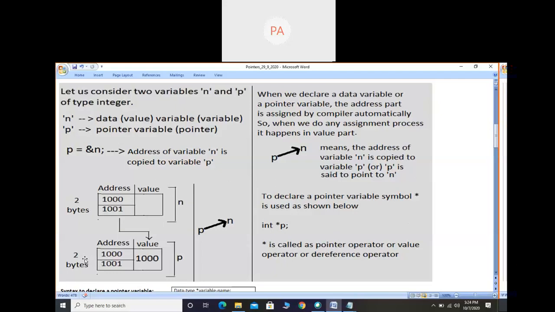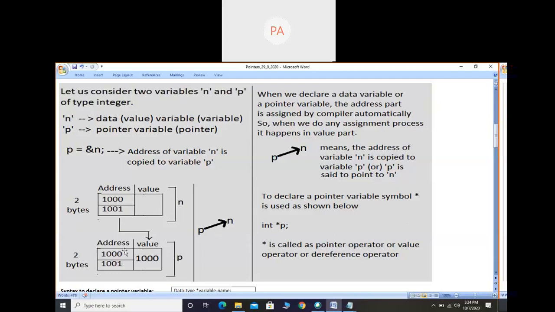In pointers, this rule you have to follow. You take the combination of two variables, one data variable and another a pointer variable, and both should be of the same type. If you are considering n as floating point type, consider p also float type. If you are considering n as character type, consider p also character type. Here we are considering n as an integer type and p also an integer type. So for n, 2 bytes of memory are there, and for p, 2 bytes of memory are there.